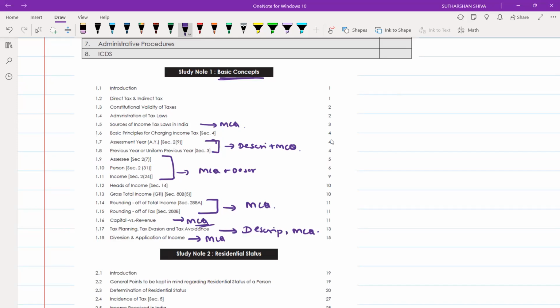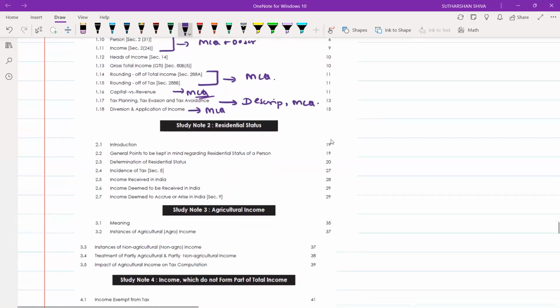So these are the areas where you may get an MCQ, and most importantly, you will get a question on constitutional validity, which may be an MCQ. Administration of tax laws, you may get an MCQ plus a descriptive part. Direct taxes and indirect taxes, you may get a difference between question. Regarding the basic concepts, you may expect 5 to 7 marks alone from this part.